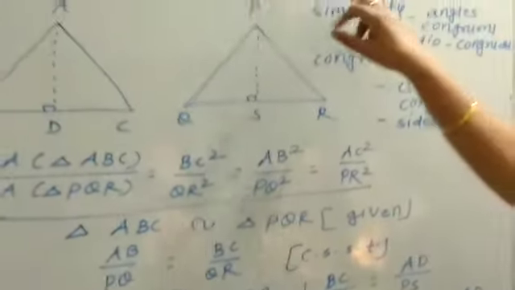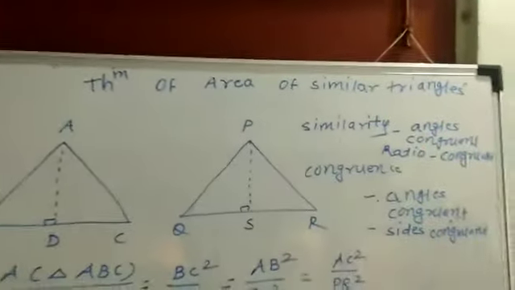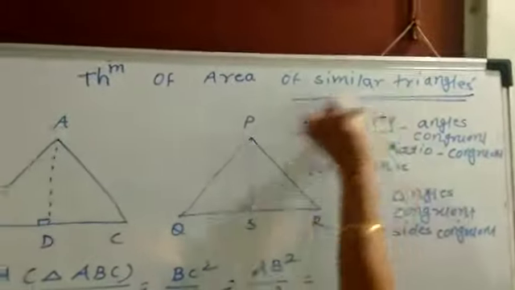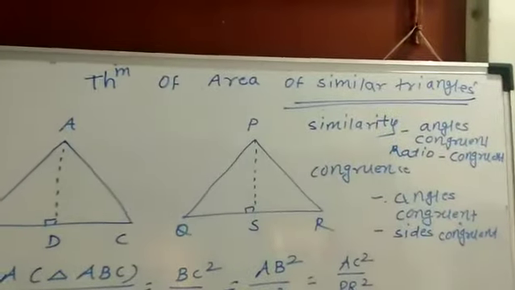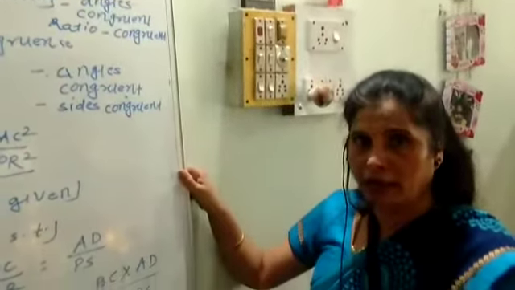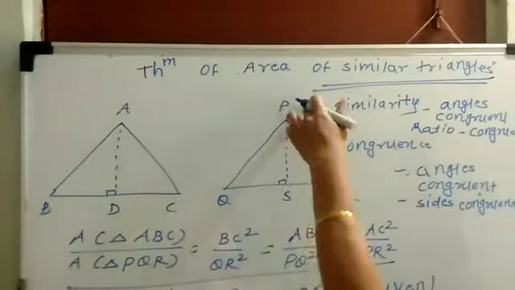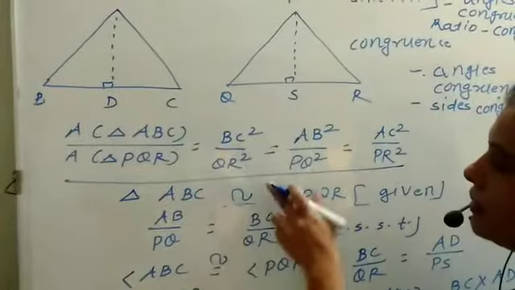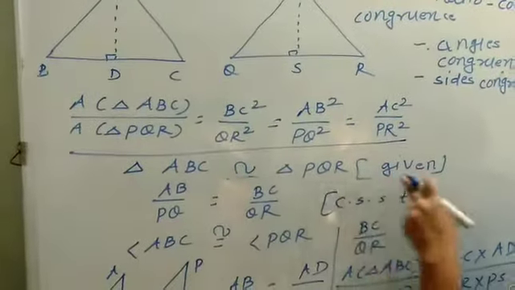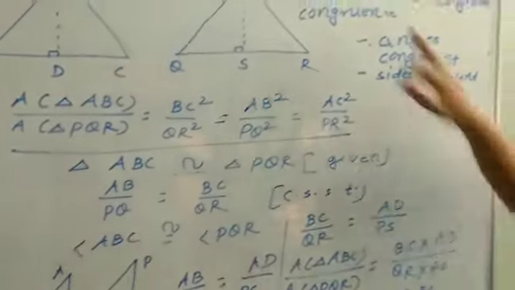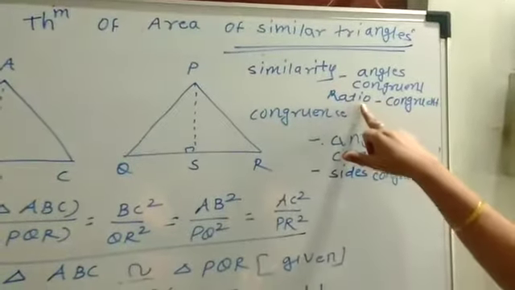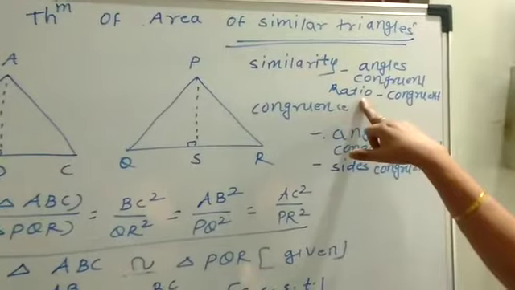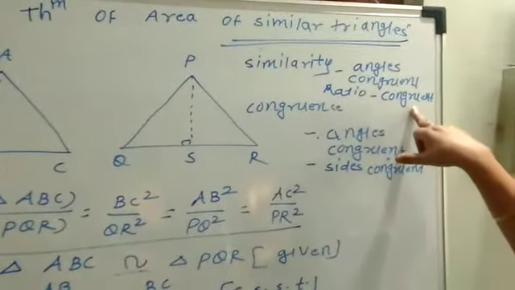Now what is the theorem? Area of similar triangles. It means we are discussing the ratio of areas of similar triangles. So triangle ABC and triangle PQR are similar triangles. This is given to us. Now in similarity, ratio of corresponding sides is congruent.